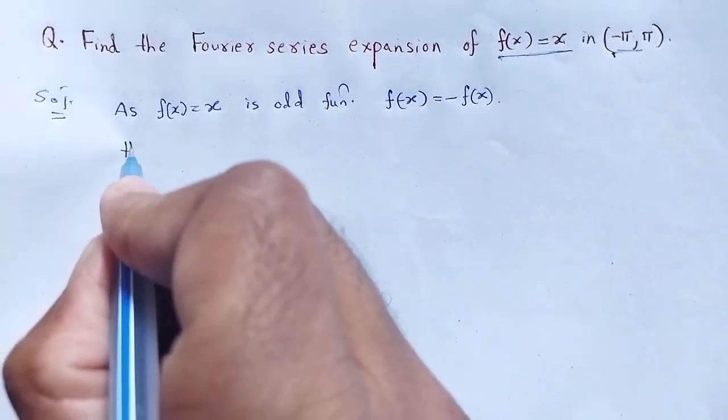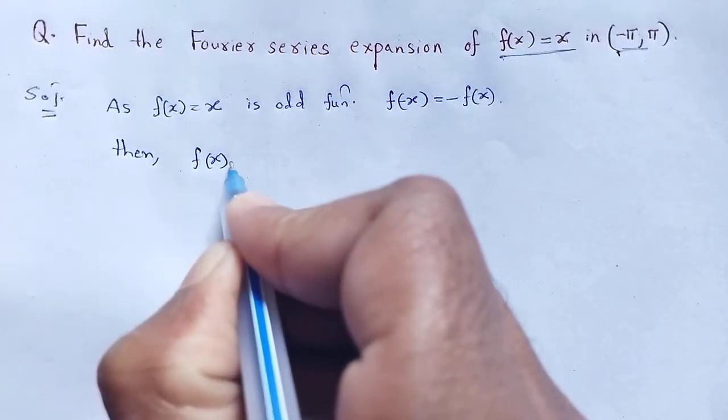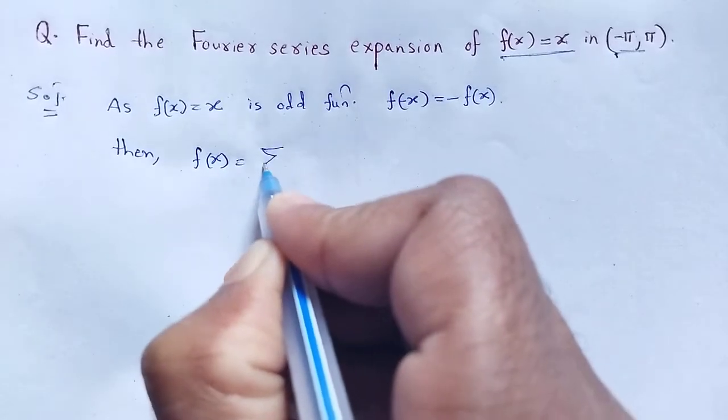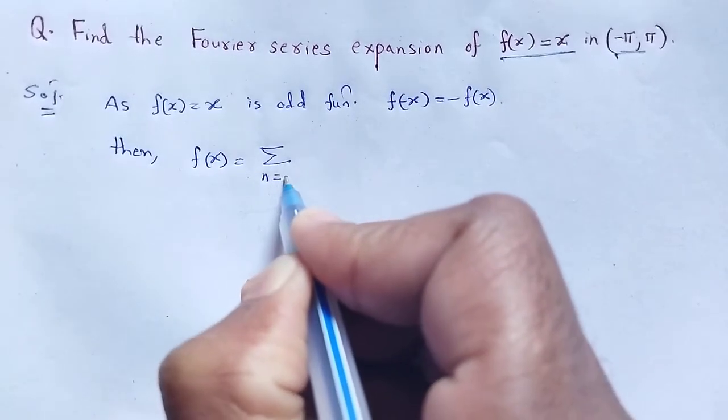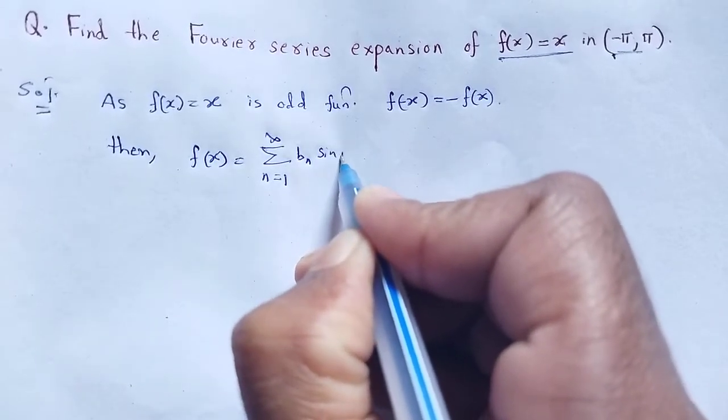Then that function f of x is written as the sum from n is equal to 1 to infinity of bn sin nx.